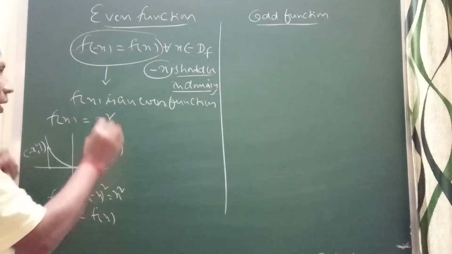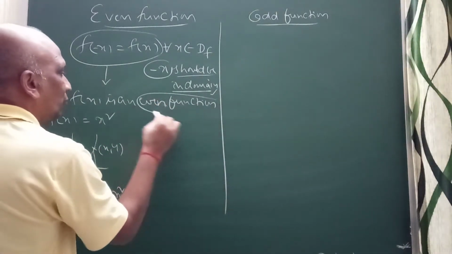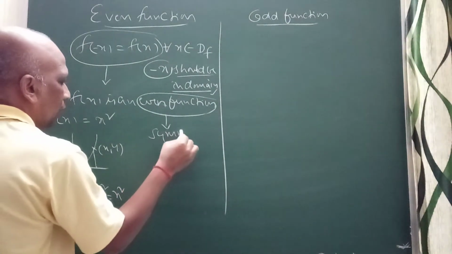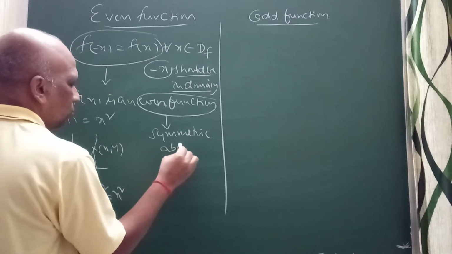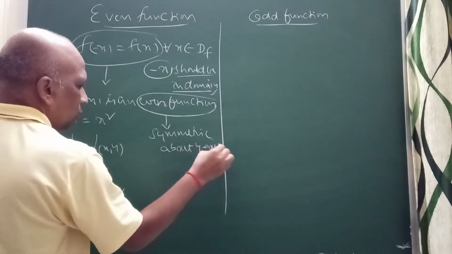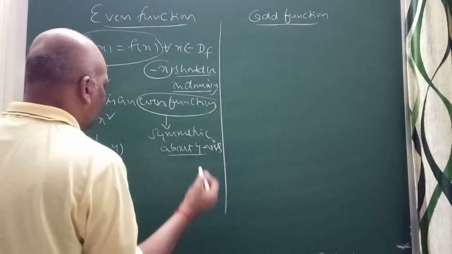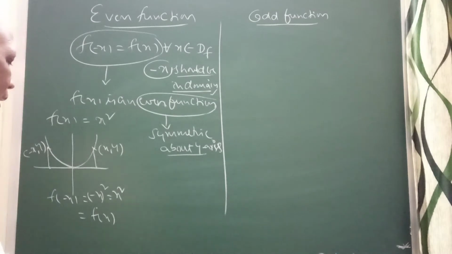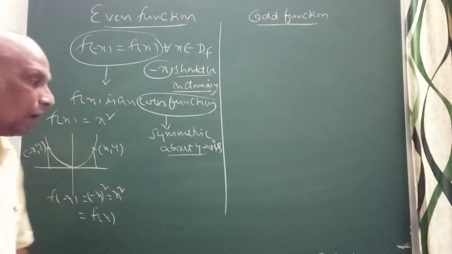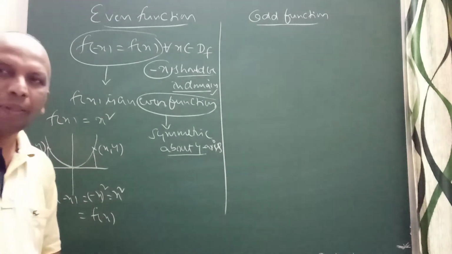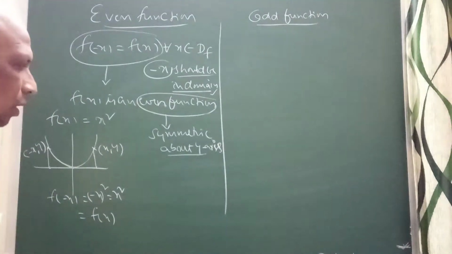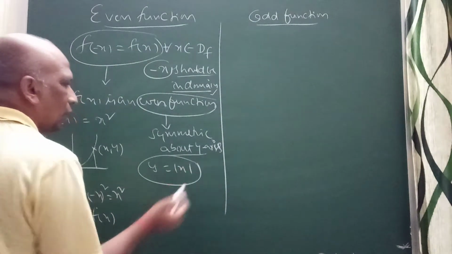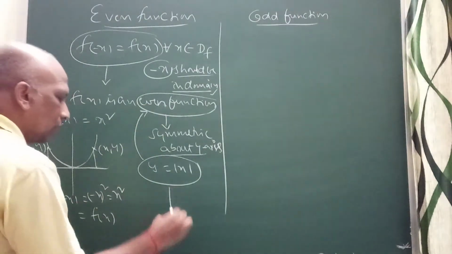And also remember, an even function is always symmetric about the y-axis. I have defined it like this, so just remember here. At the same time, when I am talking about even function, for example, you take y equals mod x. This is also an even function. So you can see here, you will get a graph like this.